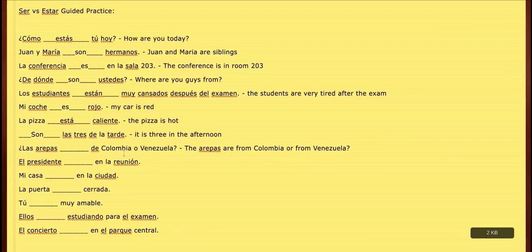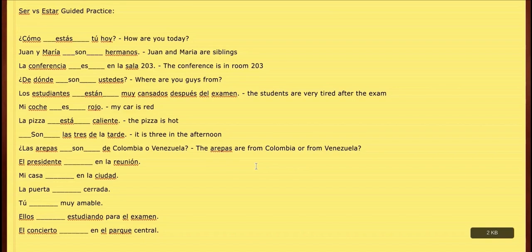So in this case, if we're saying where they're from, that's the origin of it, right? Because of that, that's going to be ser. So las arepas son de Colombia o Venezuela. Referring to ellas, multiple of them, it's going to have to be the plural form, ellos, ellas, ustedes form. So las arepas son de Colombia o Venezuela. Wherever their origin is, it's never going to change. It's not something that constantly changes, right?